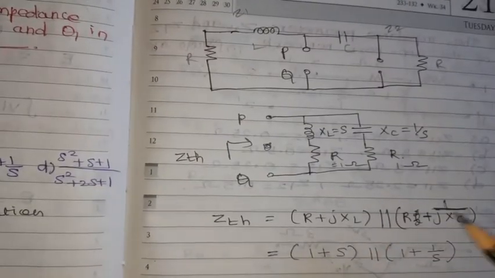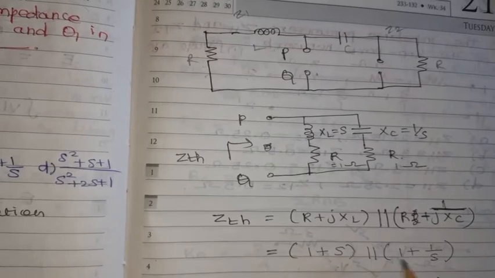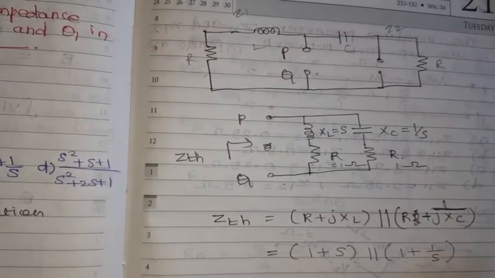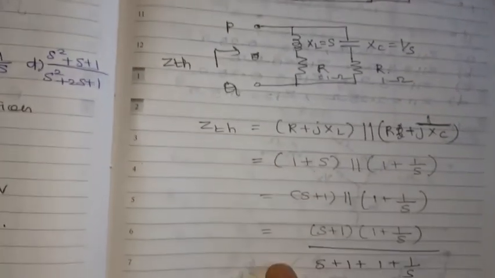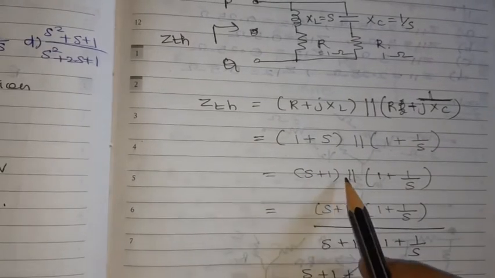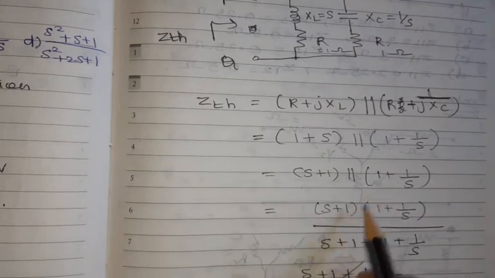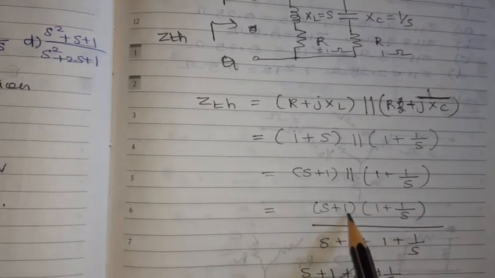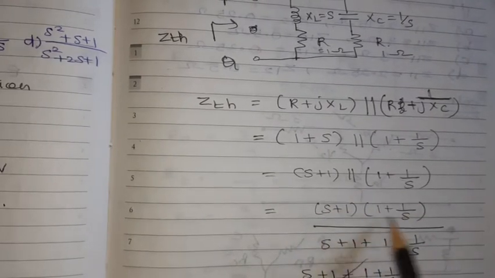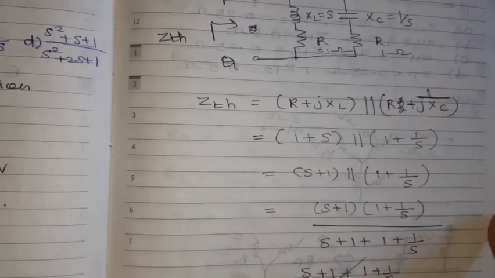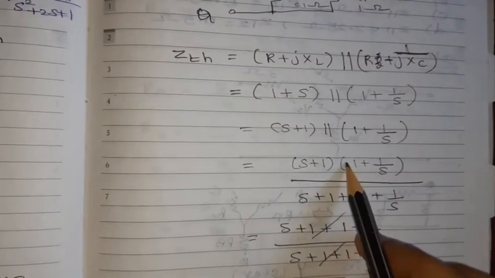XL we can take as S, and here 1 by S. What will it give? S plus 1 parallel 1 plus 1 by S. So Z1 Z2 divided by Z1 plus Z2: S plus 1 into this term divided by S plus 1 plus 1 plus 1 by S.